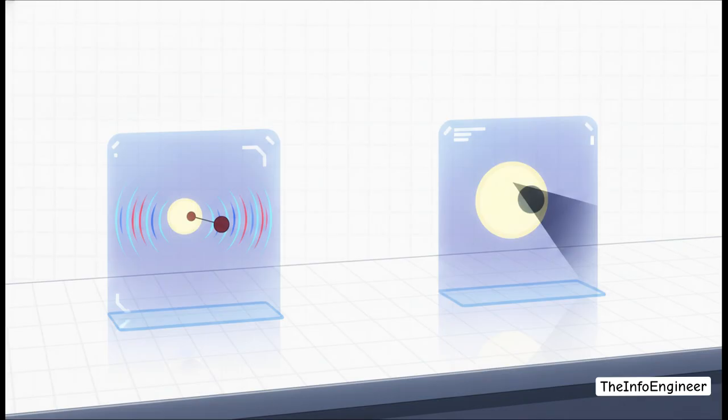Radial velocity lets us detect the tiny gravitational wobble a planet induces on its host star, literally pulling it back and forth. Transit photometry, on the other hand, measures the incredibly minuscule dip in a star's light when a planet crosses right in front of it. These two methods acted as our cosmic magnifying glass, finally allowing us to measure distant systems. And in doing so, they totally exposed the fatal flaws in our original logic.